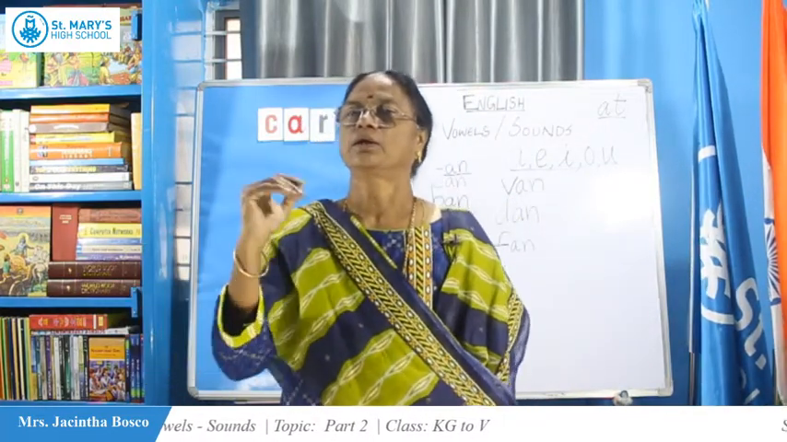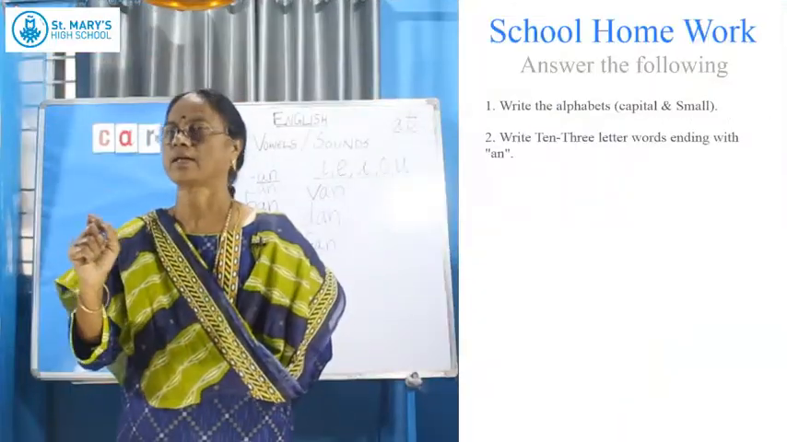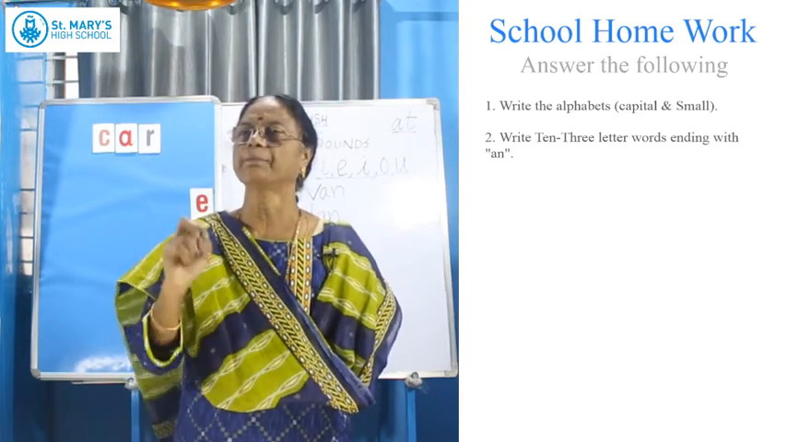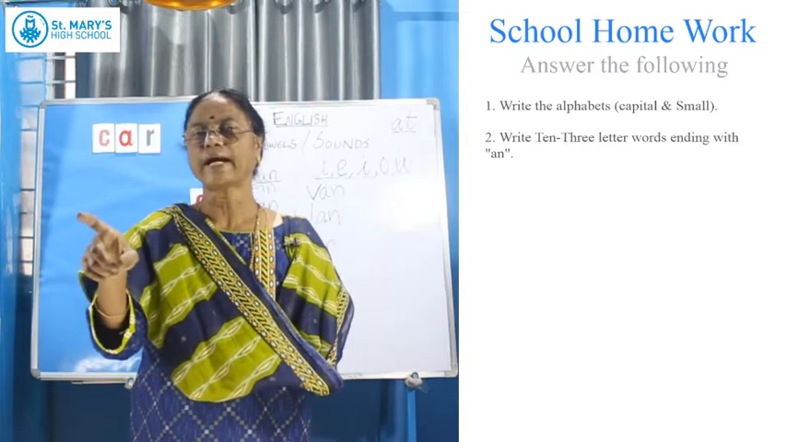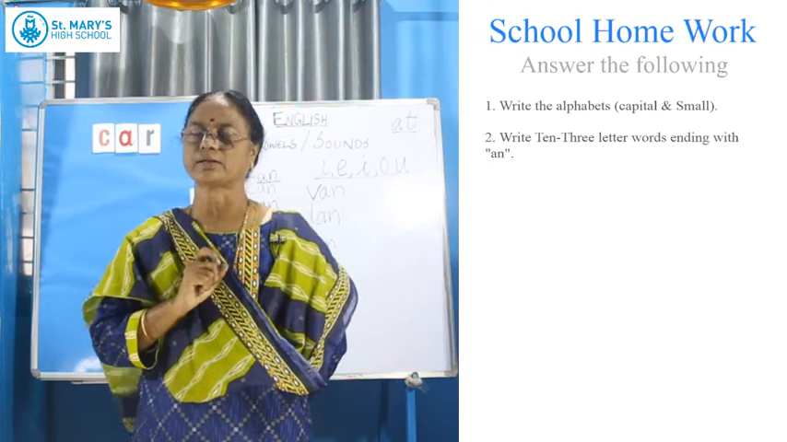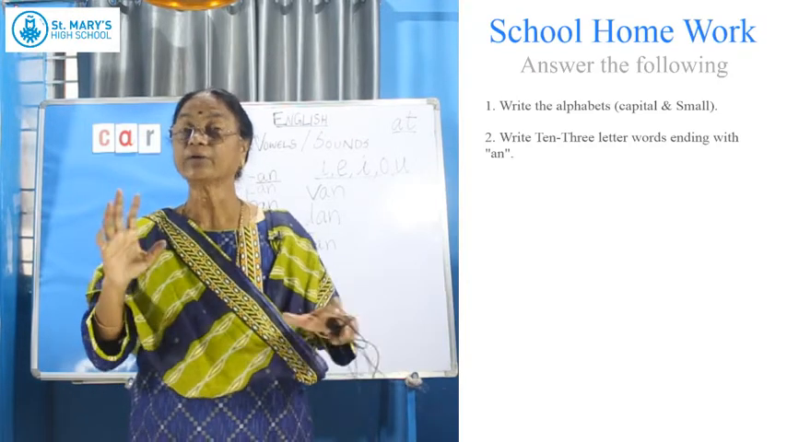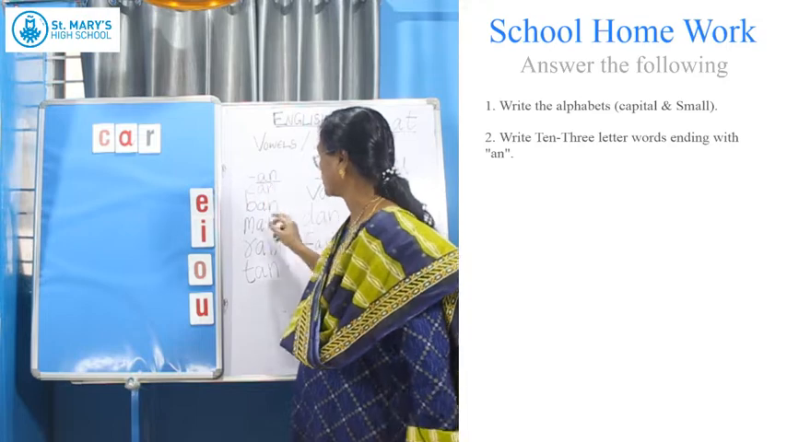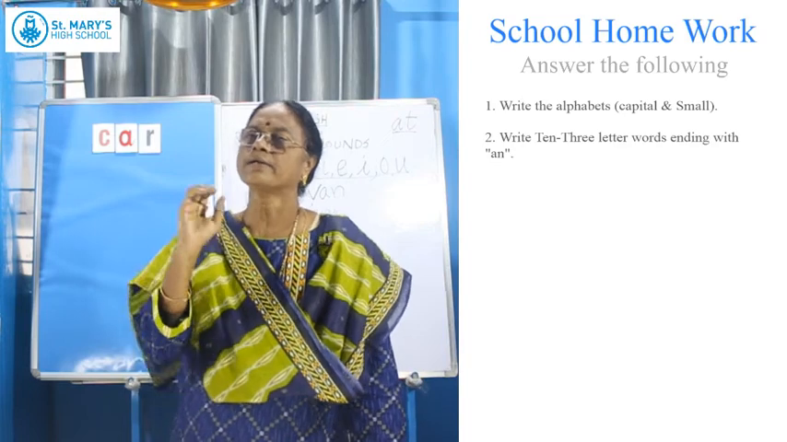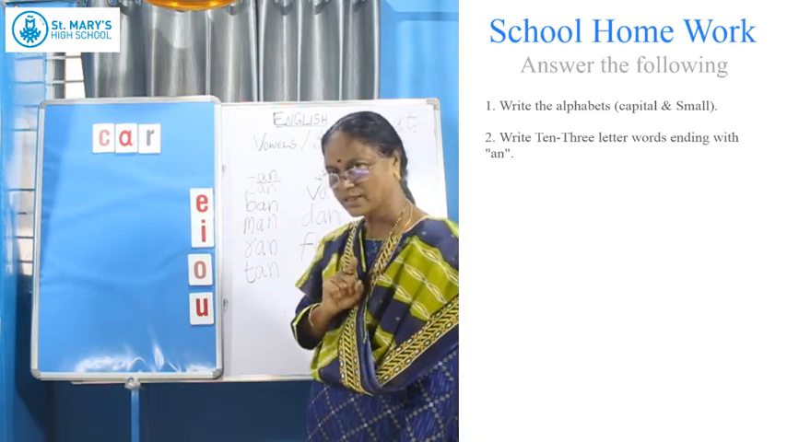Let us look at the homework now. Today you take this homework and complete it. What is the homework I have given there? Write the alphabets, capital letters and small letters. The second question is to write 10 words. I have given 7 here, so you can make 3 more and make 10 3-letter words ending with an. Will you do it? Yes?